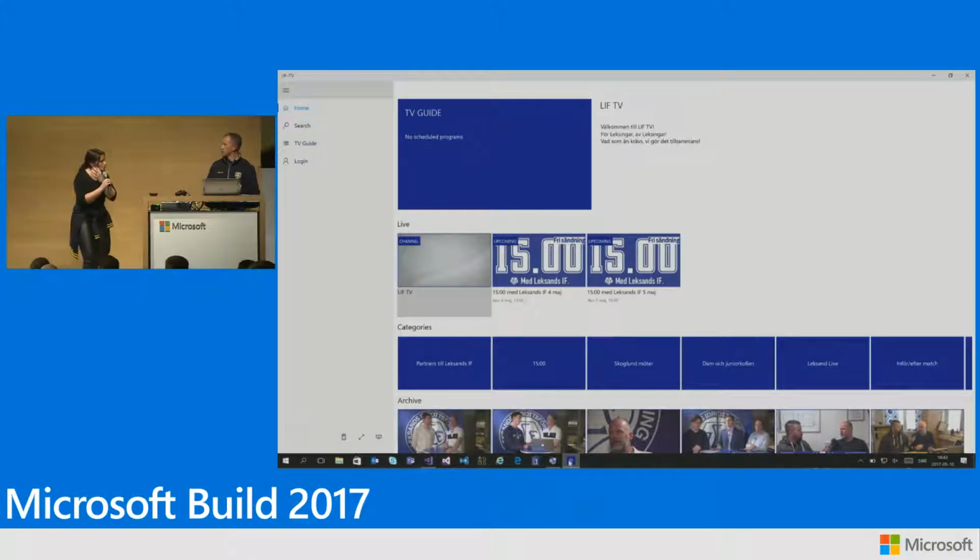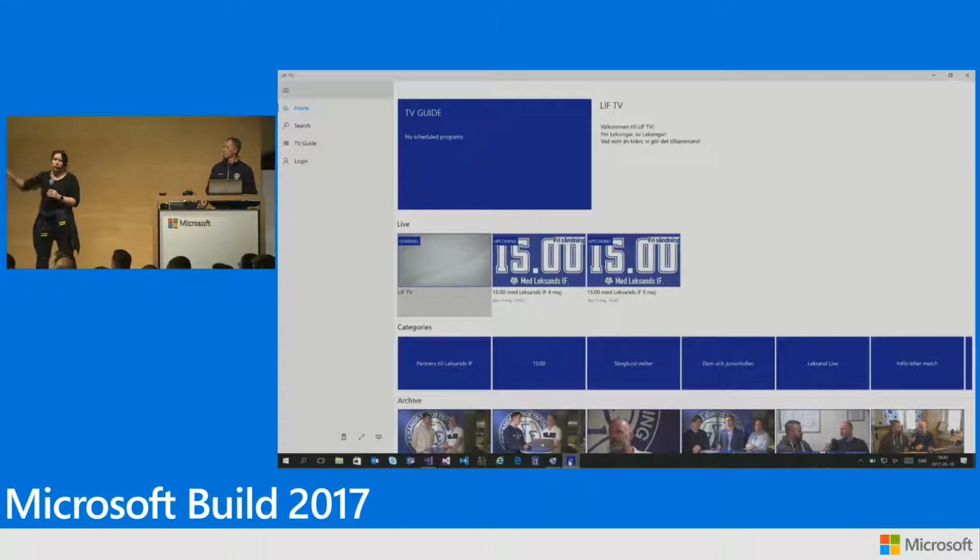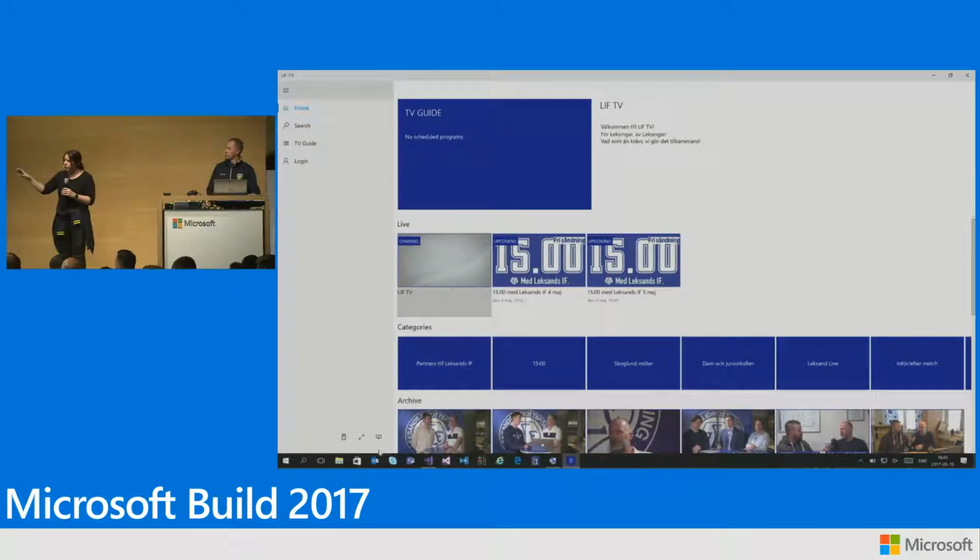This is not going to work with a controller, but can you picture yourself sitting in front of an Xbox? You're probably sitting in a setting like this, probably on your sofa and pretty far away from your TV, maybe even in a dark room. So even though you can use this straight as it is on the Xbox, that doesn't necessarily mean that this is a really good experience for the Xbox.